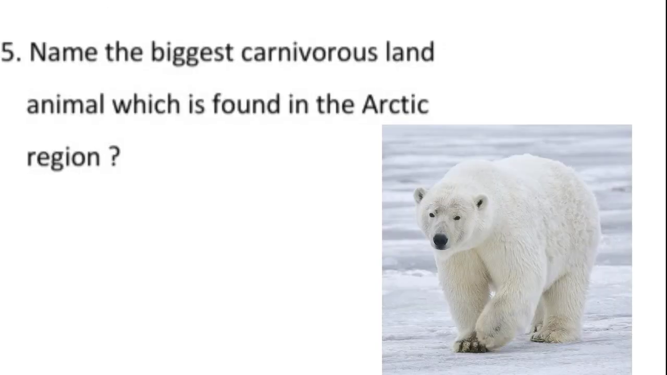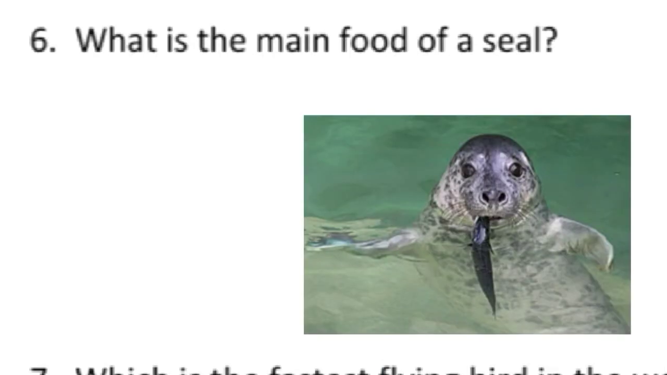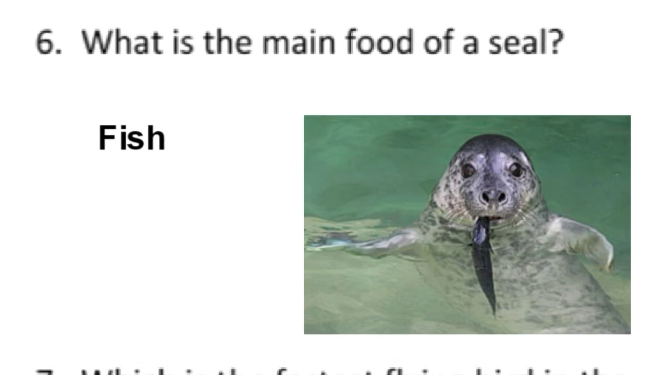Now we'll move to our question number 5. Name the biggest carnivorous land animal which is found in the Arctic region. The answer is polar bear. Now we'll move to our question number 6. What is the main food of a seal? You know that? Yes, it's right, it is fish. And you know scholars, the seal use their whiskers for locating prey in these predominantly turbid waters.